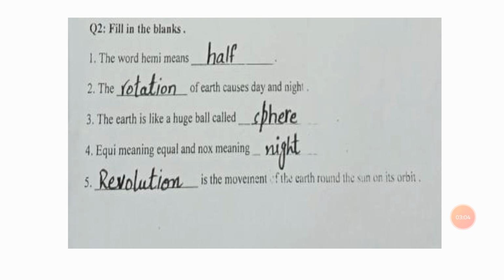Number 4. Equi means equal and nox meaning dash. Answer is equi meaning equal and nox meaning night. Number 5. Dash is the movement of the earth round the sun on its orbit. Answer is revolution is the movement of the earth round the sun on its orbit.